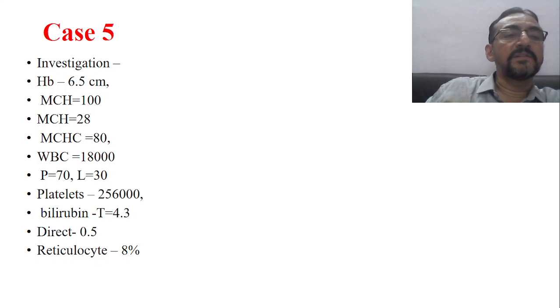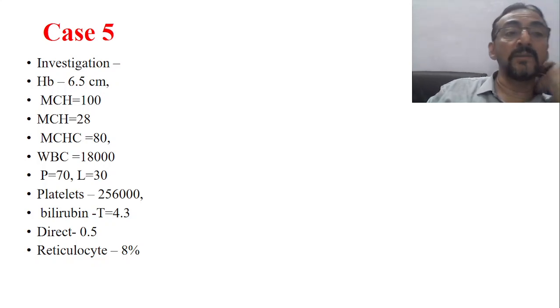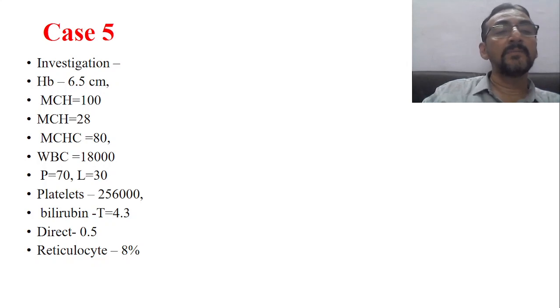Again, there is a spelling mistake. It's not MCH. It is MCV, mean corpuscular volume. MCV is 100. MCH is 28. And MCHC is 80. WBC 18,000. Polymorphs 70. Lymphocytes 30. Platelets 2.5 lakhs. Bilirubin total 4.3. Direct is only 0.5.